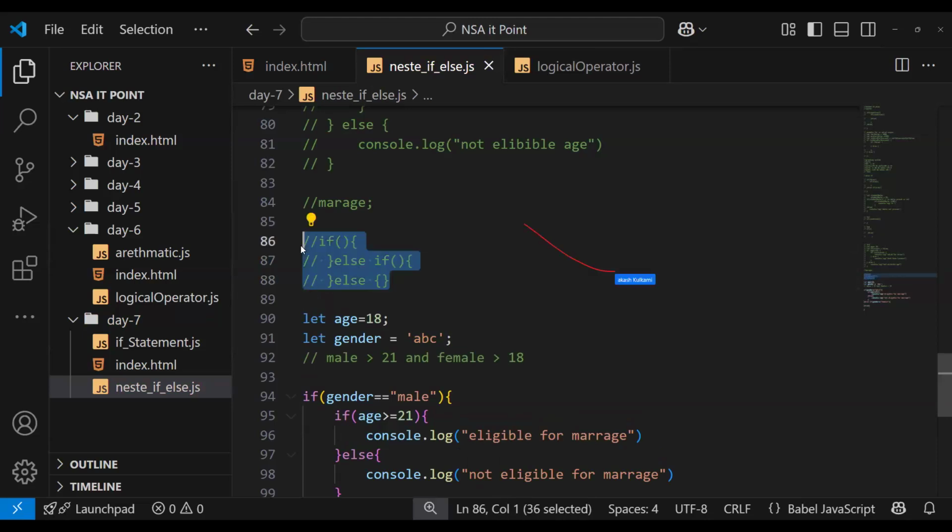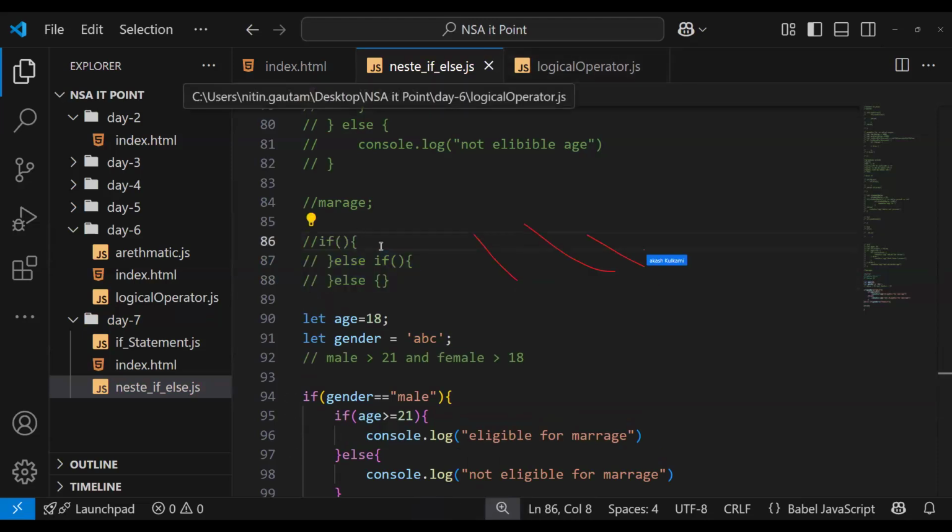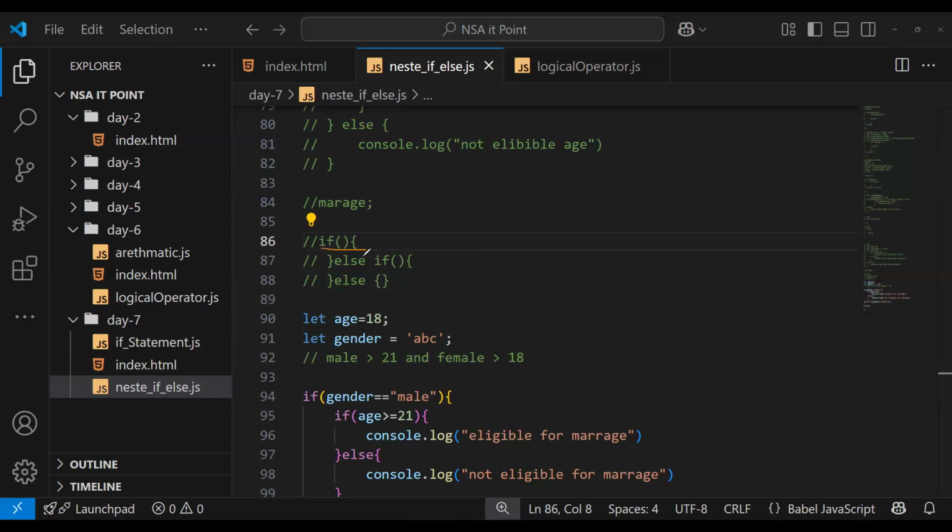Any doubt here? Inside that if, outside that if I have else, and inside that else I have if, and for this if I have else. Okay, I'll show you in code. Just focus on the code, you will understand.